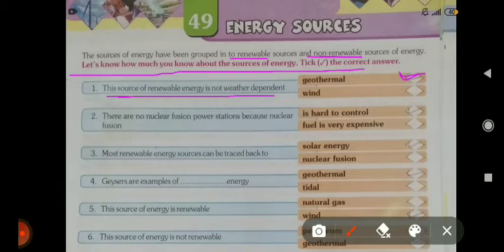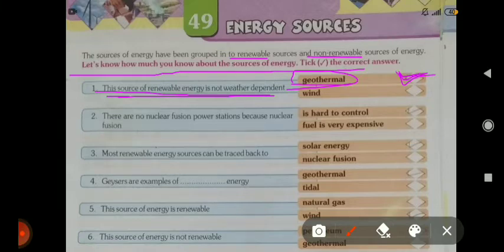Geothermal energy is the heat within the earth, the energy of the earth which is inside the earth. You have to tick geothermal here in the first one.